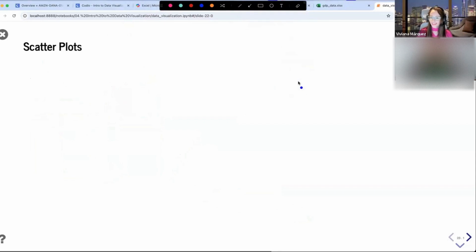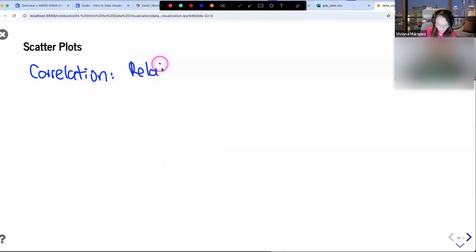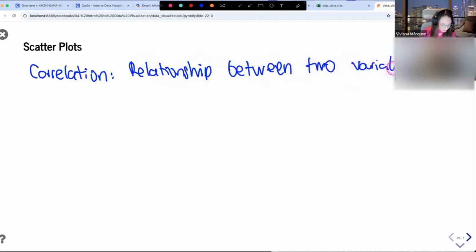So what is correlation? Well, I just said it. Correlation is the relationship between 2 variables. So correlation is just a number that you can compute. If you have 2 columns and those 2 columns are numerical, you can compute that number. That number is going to be from -1 to 1. It's always going to be within that range. And that number, as simple as it is, is going to tell you a lot.